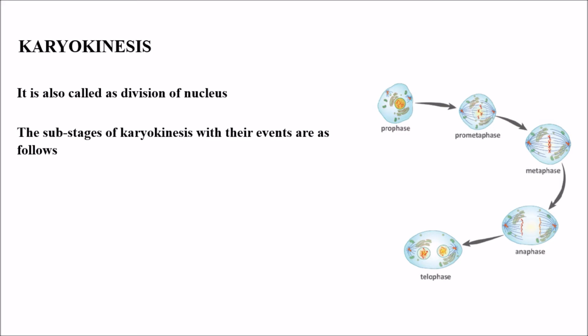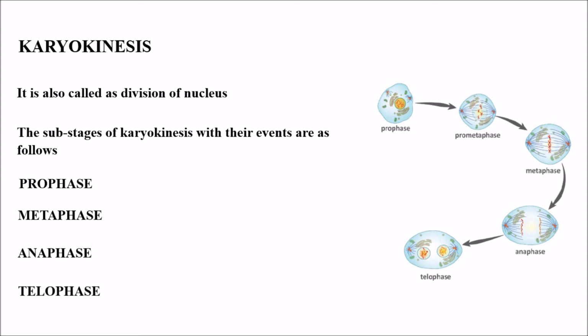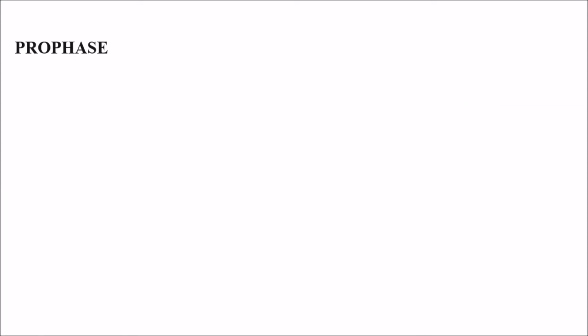So as I have said earlier, there are two types of stages. One is karyokinesis and the other one is cytokinesis. So karyokinesis has substages in it, or the events which are present in it: prophase, metaphase, anaphase, telophase. So we will go with prophase.